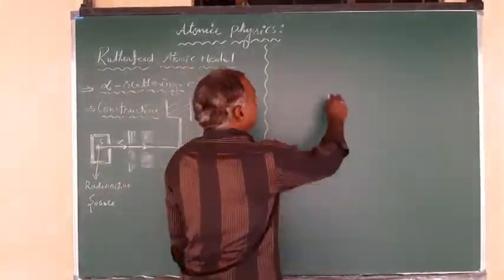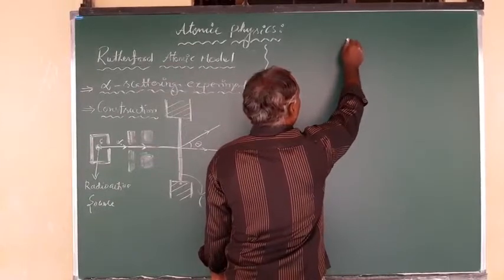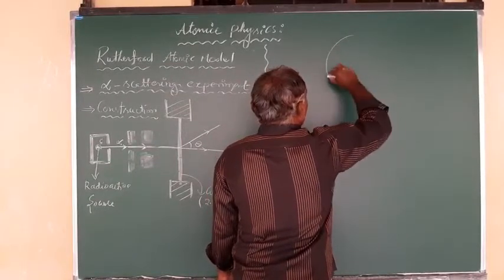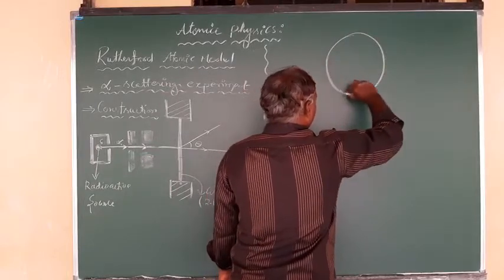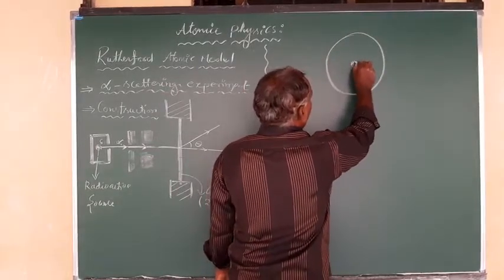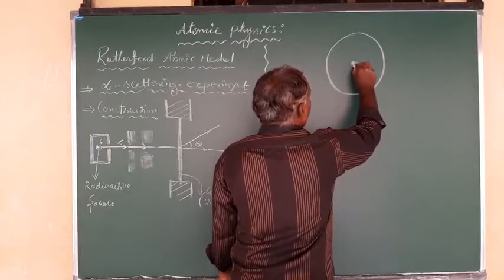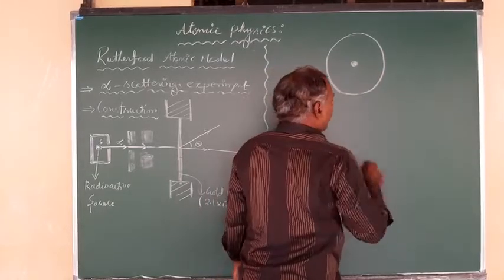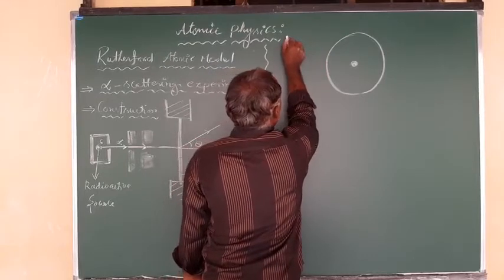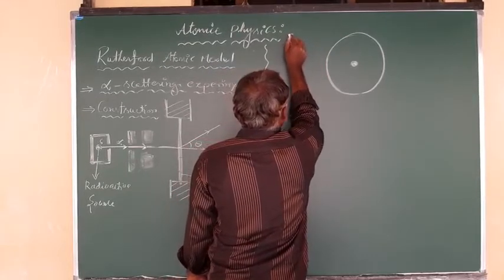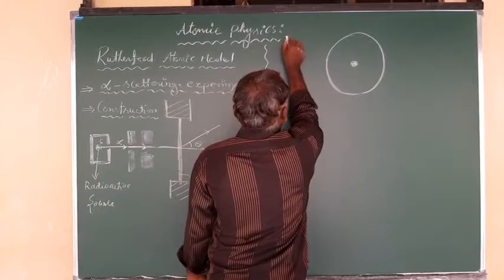So here we have one atom, a gold atom. Here we have a center part, and here you can see the alpha particles coming from the source of the radioactive material.